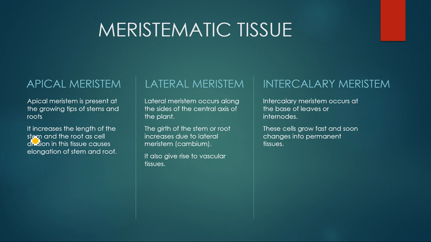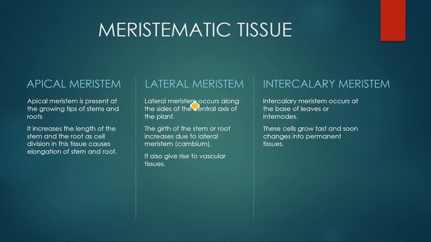On the other hand, lateral meristem occurs along the sides of the central axis of the plant. It helps in increasing the girth of the stem or root, right? And this growth is secondary growth and it is called cambium. It also gives rise to vascular tissue. Vascular tissue we are going to study in our next lecture, that is phloem and xylem. They are called vascular tissue as they help in conduction of water and transportation of food.